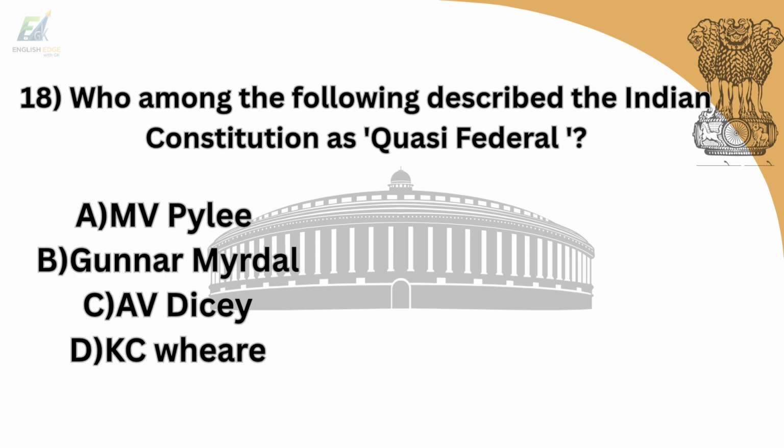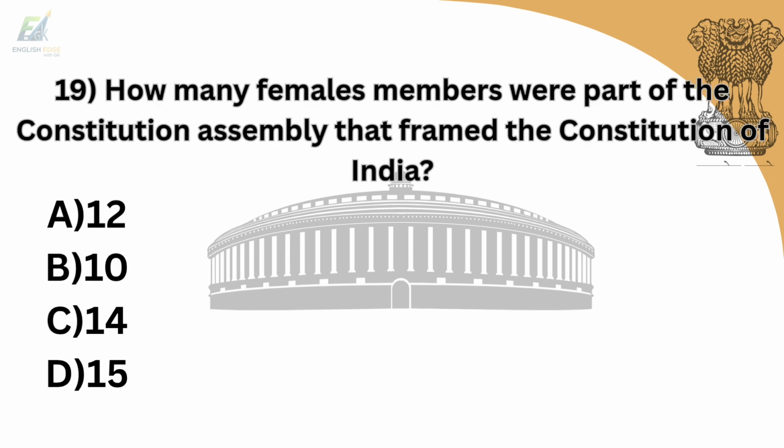18th question is, who among the following described the Indian Constitution as quasi-federal? Option A is M.V. Pylee. Option B is Gunnar Myrdal. Option C is A.V. Dicey. Option D is K.C. Wheare. And answer is option D, K.C. Wheare.